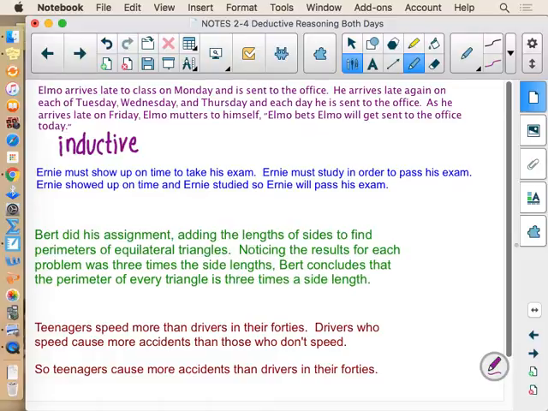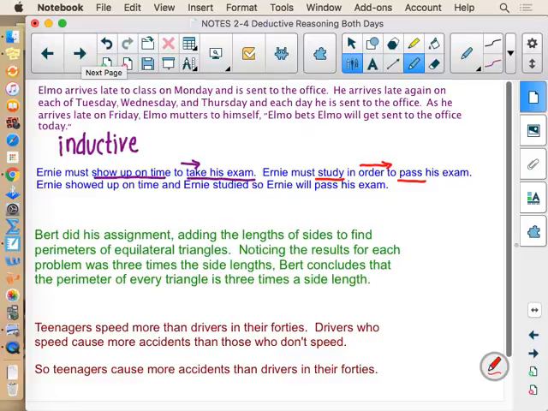Ernie, notice my theme here. Ernie must show up on time to take his exam. That's a fact. So showing up on time leads to taking his exam. Ernie must study in order to pass. So studying leads to him passing.